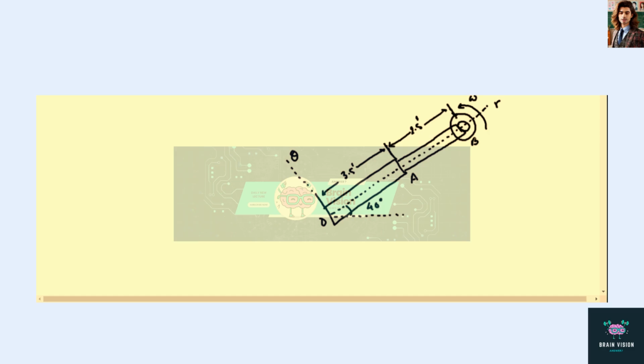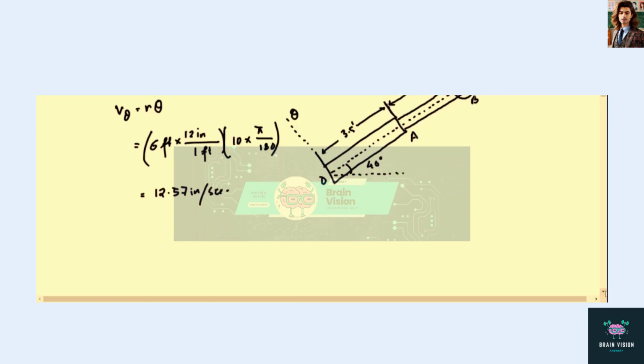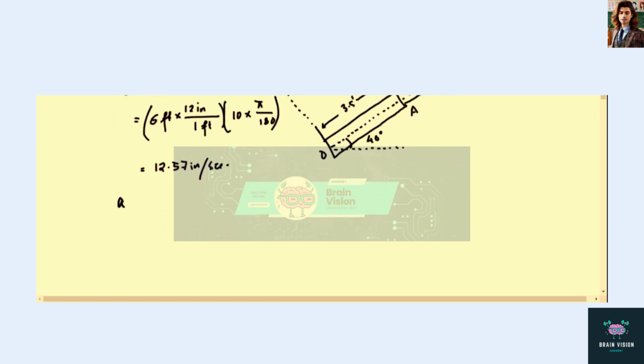Now let us calculate the theta component of velocity for the clevis. That is v theta is equal to r theta dot. We have r is 6 feet into inches, so 12 inches upon 1 feet. Theta dot is 10 into pi upon 180, that is equal to 12.57 inch per second.